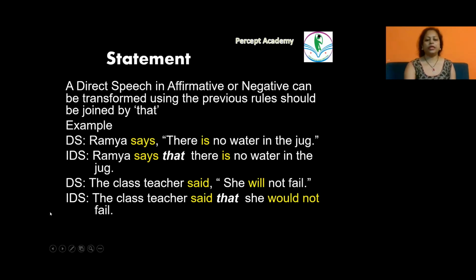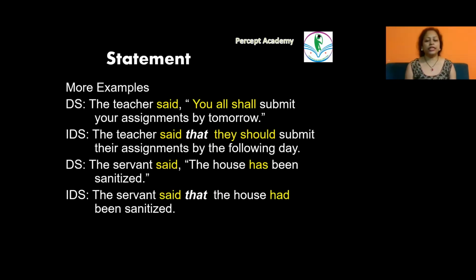Now the second example, the class teacher said, "She will not pay." Here, the introductory verb is said, which is in past tense. So the class teacher said that she would not pay. So here we change it into past. So we'll change this to would. The teacher said, "You all shall submit your assignments by tomorrow." The teacher said that, now we are joining the statement using that, they should submit their assignments by the following day. So your changes to their. Tomorrow changes to the following day. So the teacher said that they should submit their assignments by the following day.